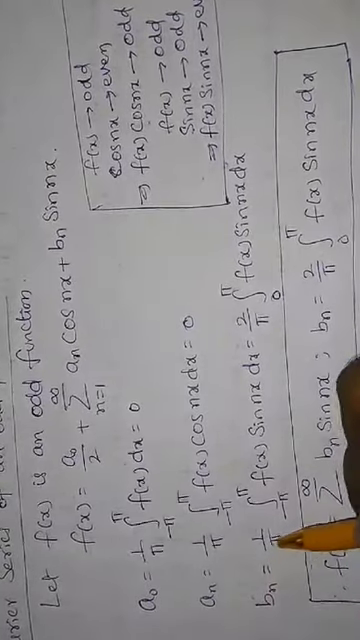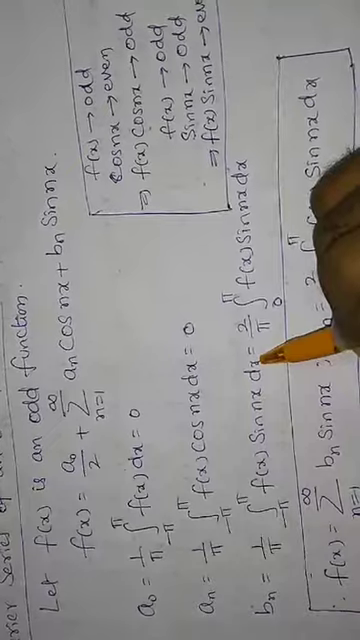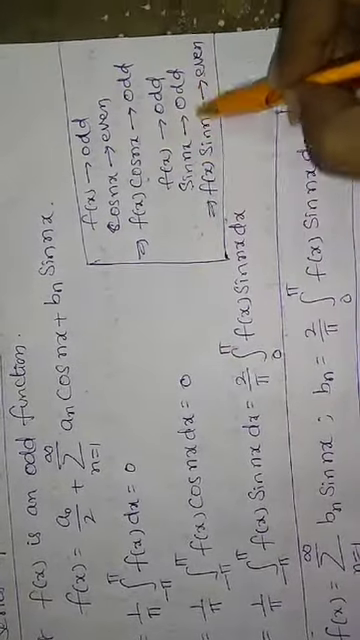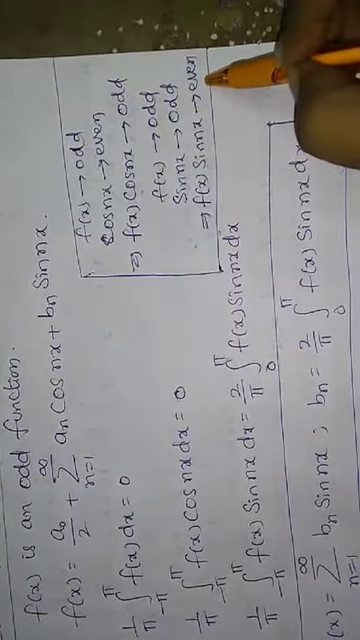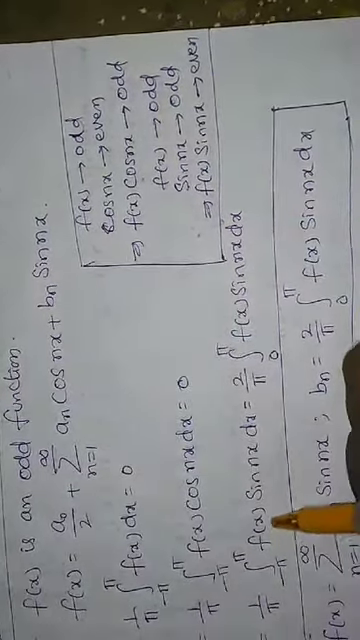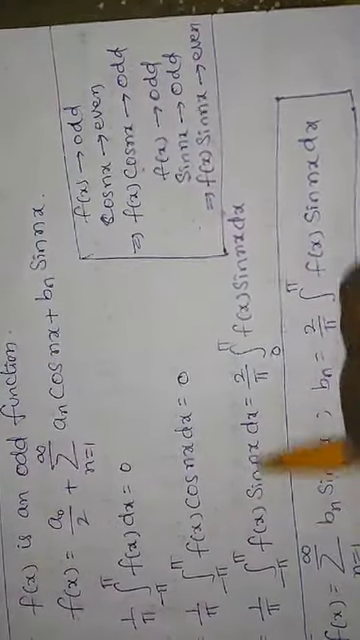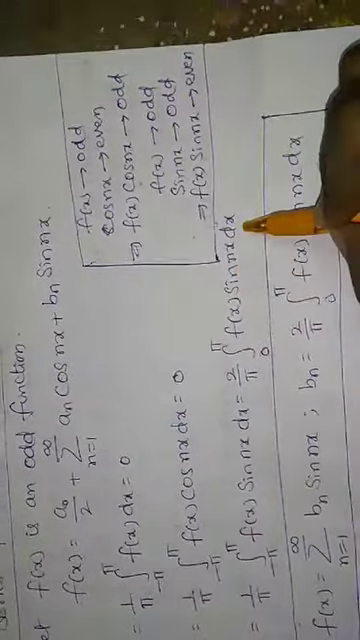Now bn is equal to 1 by pi integral minus pi to pi f of x sin nx dx. Since f of x is an odd function, sin nx is also an odd function. So the product of two odd functions gives an even function. So this integrand is an even function, so it can be written as 2 into integral 0 to pi. That means 2 by pi integral 0 to pi f of x sin nx dx.